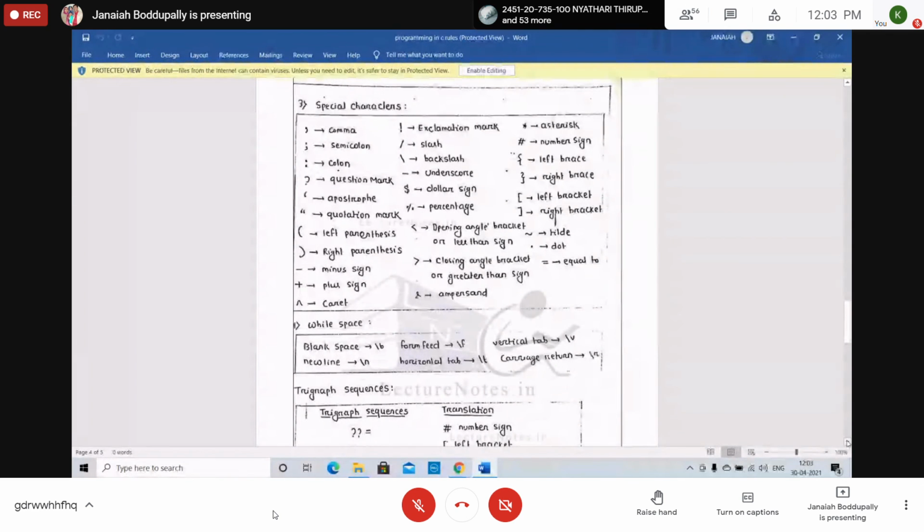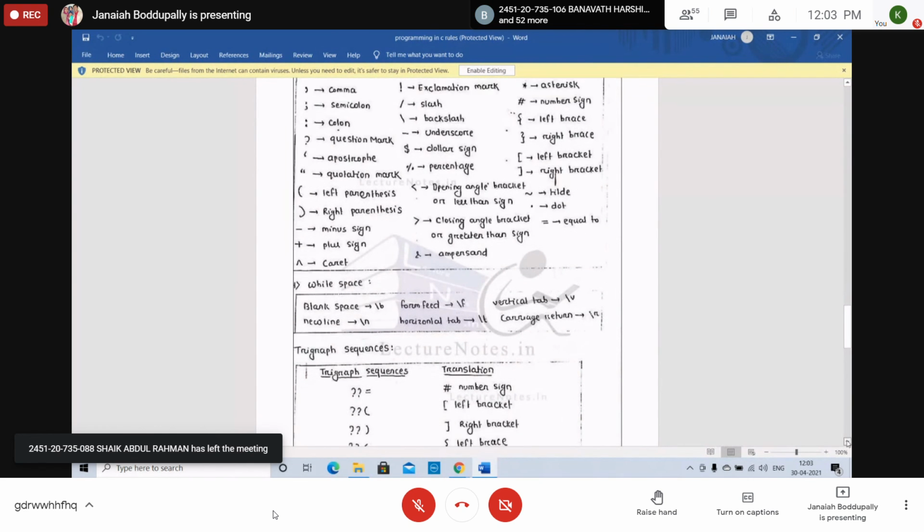White space is blank space. Backslash b we use, backslash f, backslash n for a new line: if you want to go to the next line, backslash n. Horizontal tab, backslash t, gives us some space between the words. Carriage return, backslash r. We use white spaces like this. Then trigraph sequences.